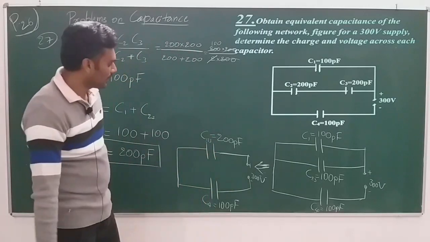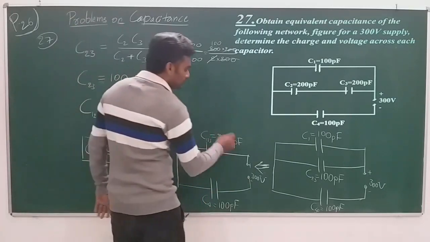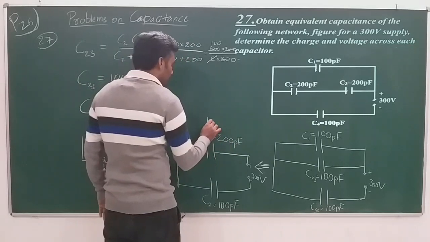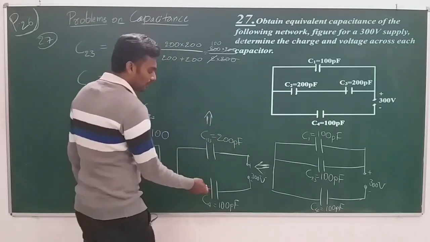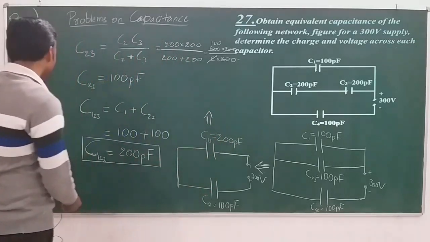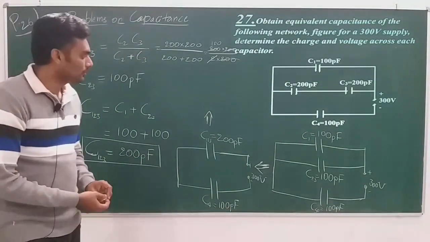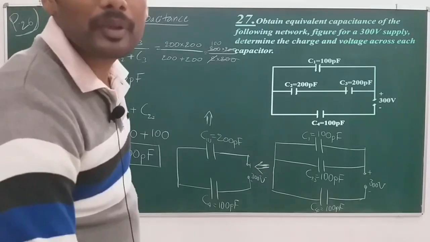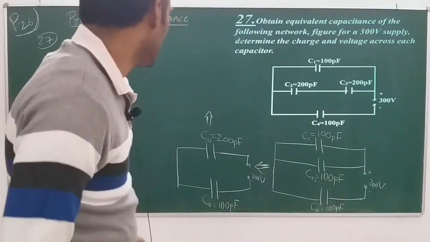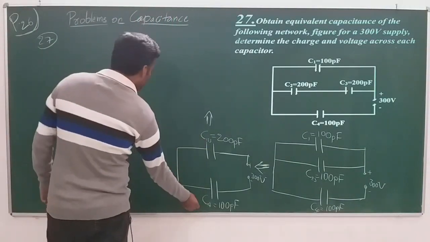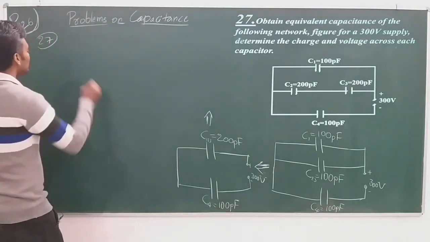So these two are in series. I can get the reduced form, which I can call C1234. So C123 and C4 in series now.